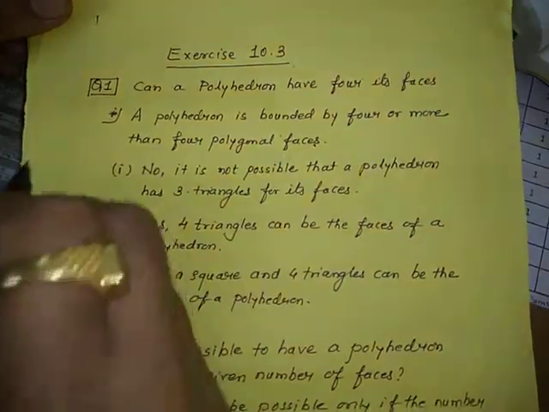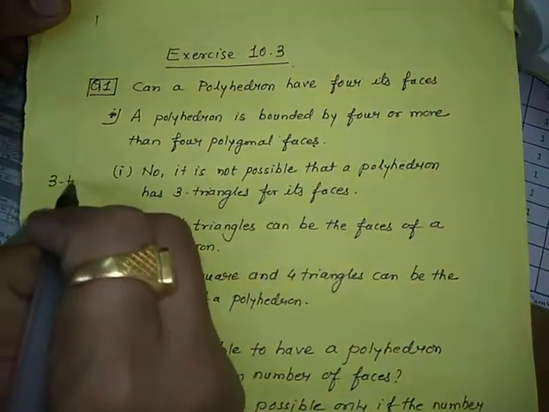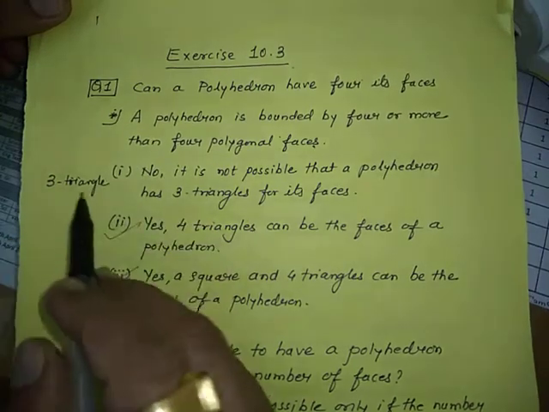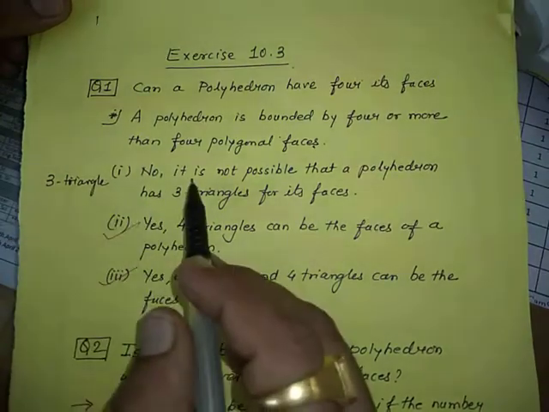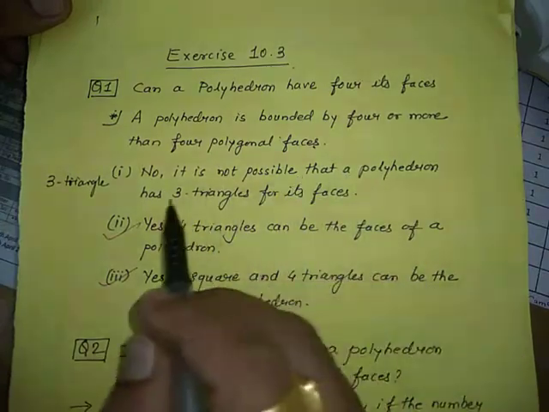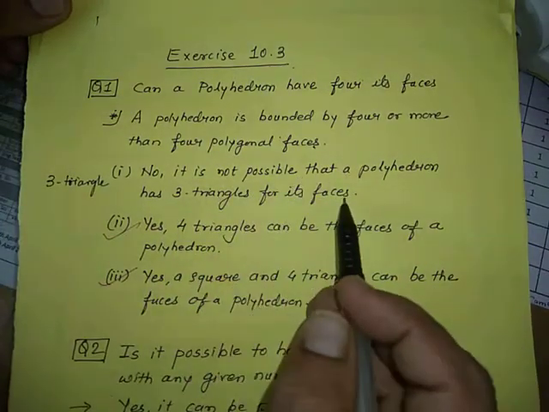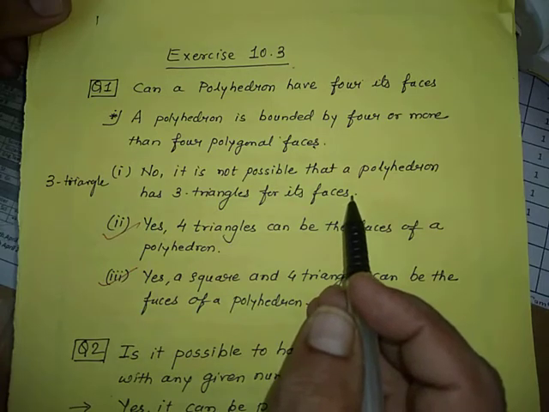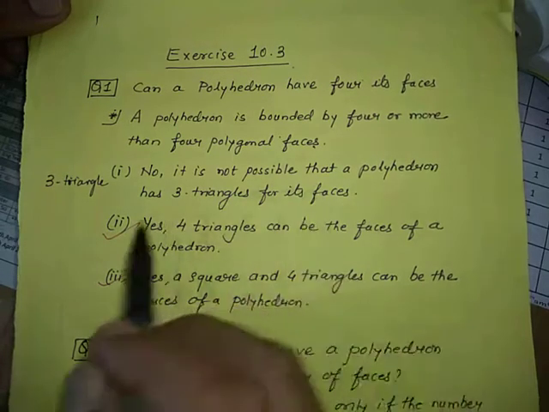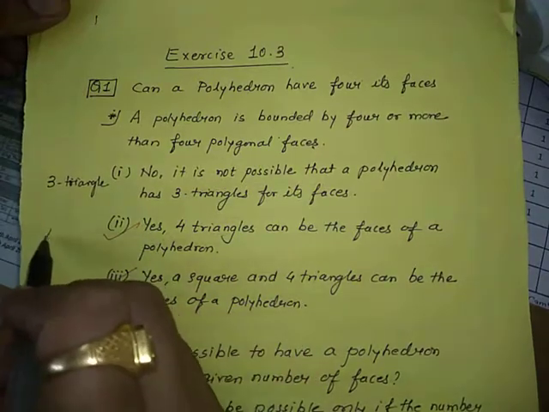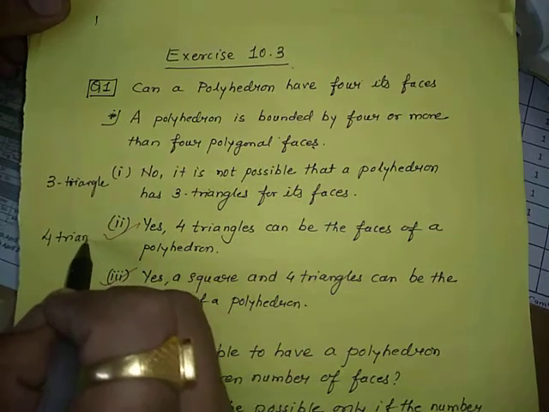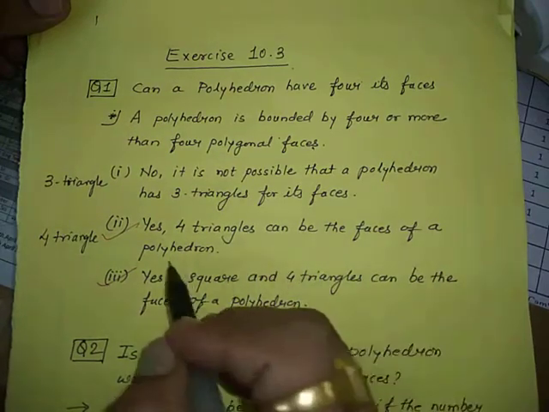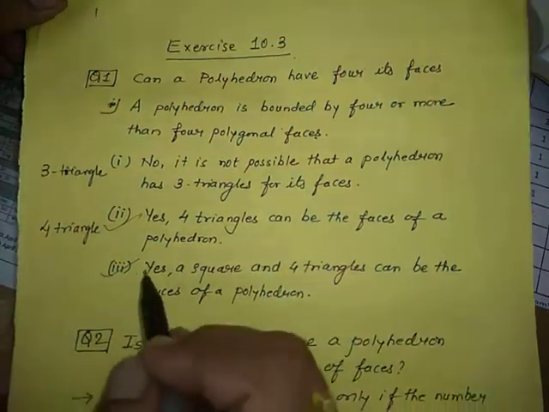Suppose here it is given three triangles. Is it possible? No, it is not possible that a polyhedron has three triangles for its faces. Minimum three will not work, minimum four required, four or more. Same way for four triangles. So yes, four triangles can be the faces of a polyhedron.